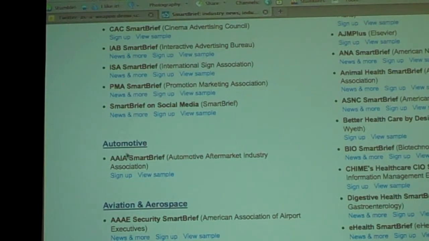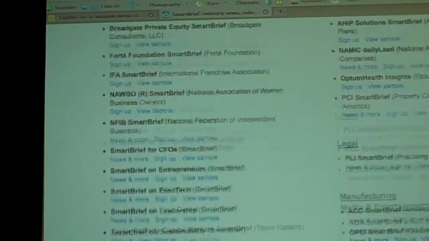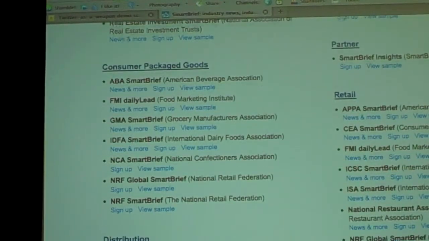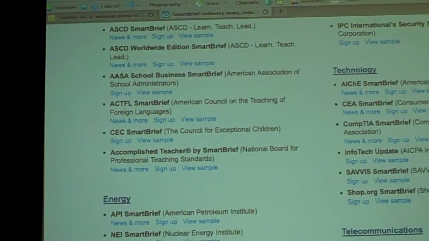So, for example, if you're in the automotive business, there's one automotive editor finding all the most interesting automotive stories. Aviation and aerospace, biotech, and so on and so on. Unfortunately, they don't have one for photography, but we could probably ask them to do that.